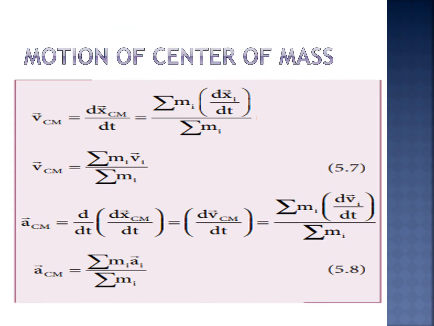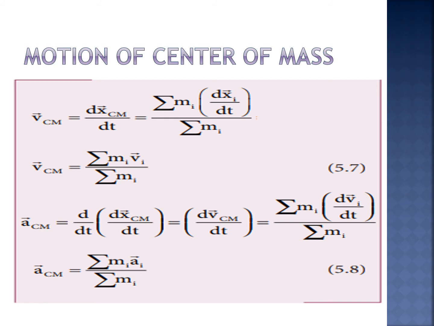Now, motion of center of mass. When a rigid body moves, its center of mass will also move along with the body. So, for kinematic quantities like velocity and acceleration of the center of mass, we can differentiate the expression for position of center of mass with respect to time once and twice respectively. For simplicity, let us take the motion along x direction only.